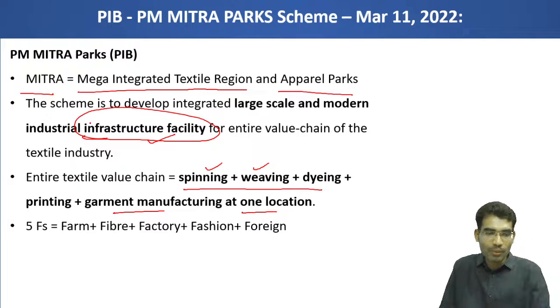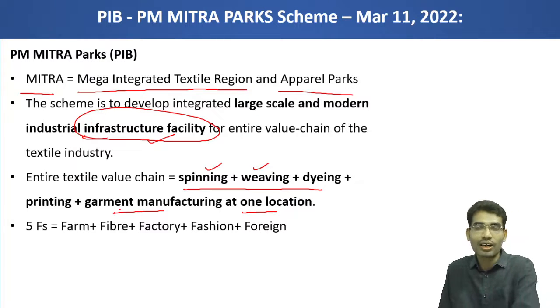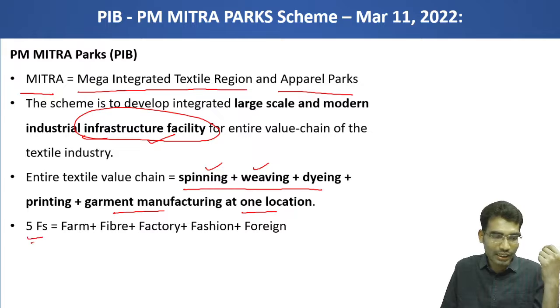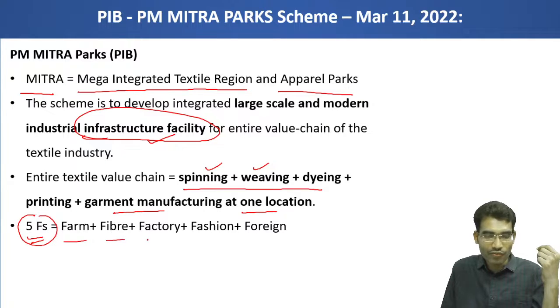Now it is talking about 5 Fs. Our Honorable Prime Minister had a vision to create 5 Fs in the textile industry: farm, fiber, factory, fashion and foreign.